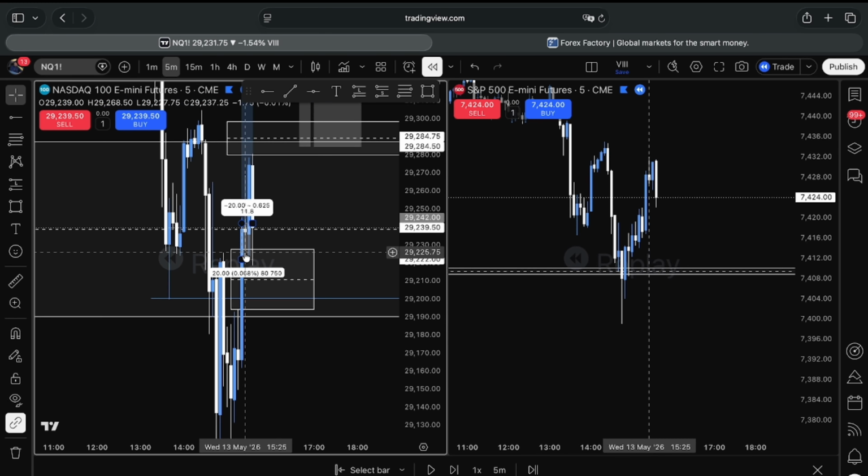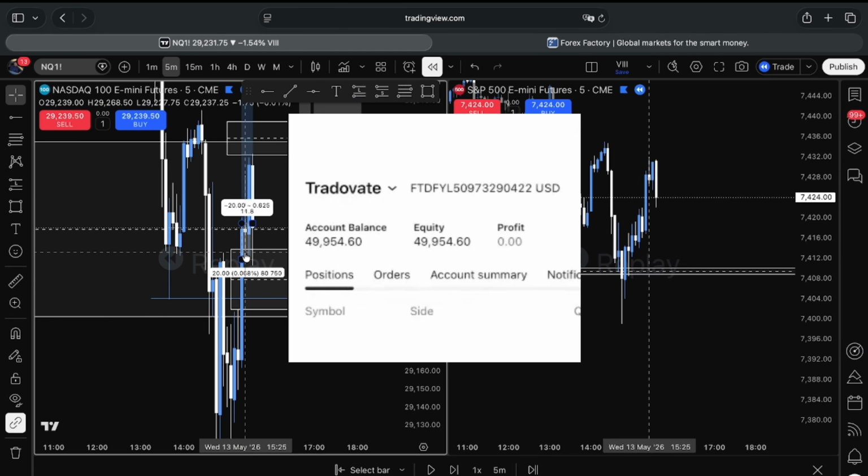So I was only in this trade with 1 micro. So this was only a $40 loss, which I took.